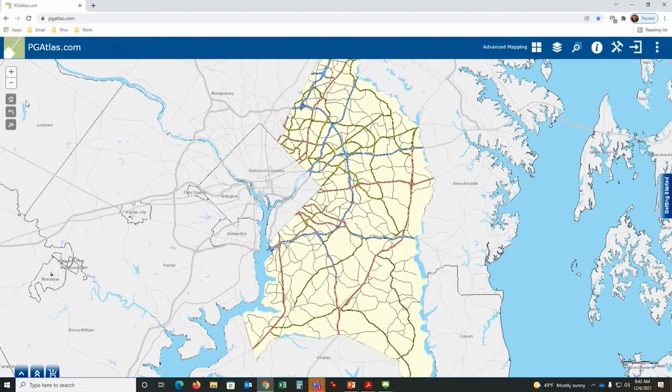Those are the navigation buttons. I hope that's pretty simple. Now I'm going to roll up to the top right. Next is the layer list. Well, before we do that, let's talk about the property data first.